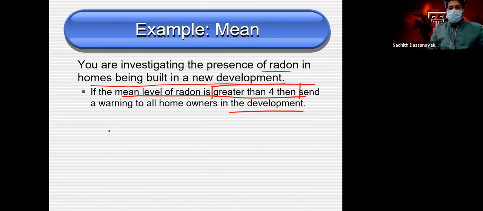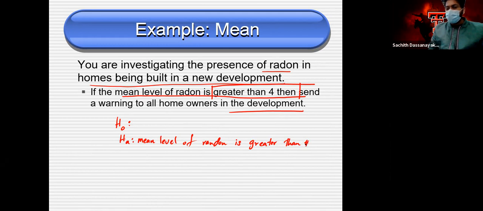So that's our claim, which means it goes to the alternative hypothesis. According to this example, first I write our HA, the alternative one, which is: the mean level of radon is greater than 4.